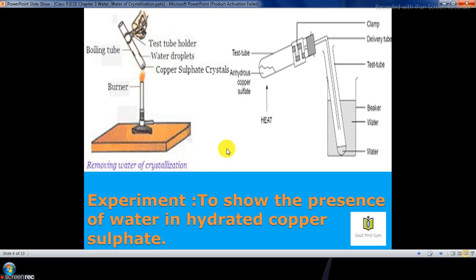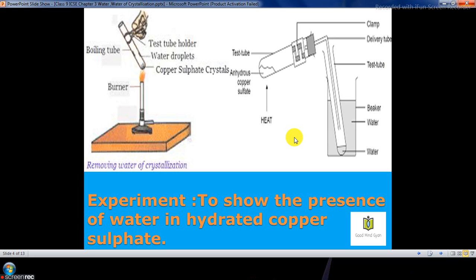We can also arrange this in a separate way, like we can fill 1/3 of the hard glass test tube with copper sulfate crystals, clamp the test tube in an iron stand, and in the mouth of the test tube fit a delivery tube whose other end goes into another test tube placed in cold water. As you can see here, we have placed the other test tube in cold water. So when you heat the crystals of copper sulfate strongly, you will notice that the crystals give out steamy fumes. Now, these fumes move to the test tube which is placed in water and they condense to form a colorless liquid.